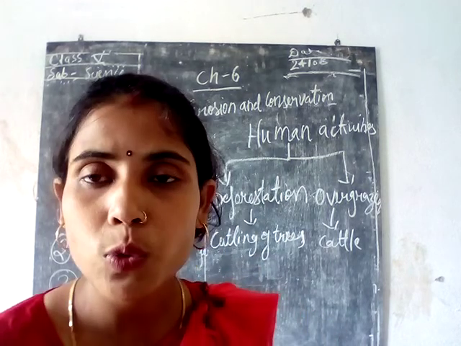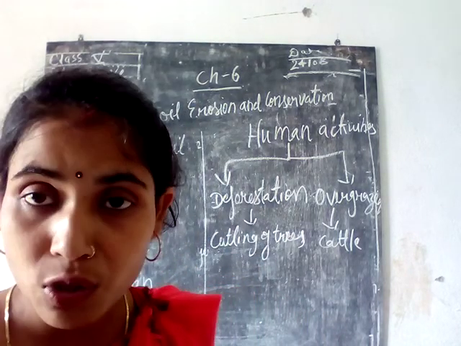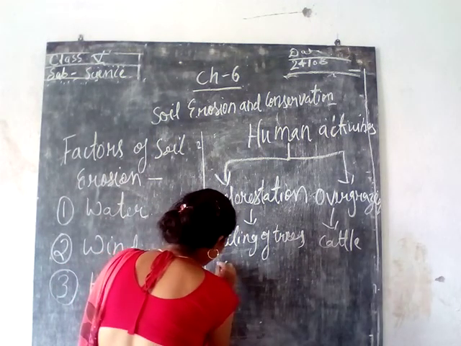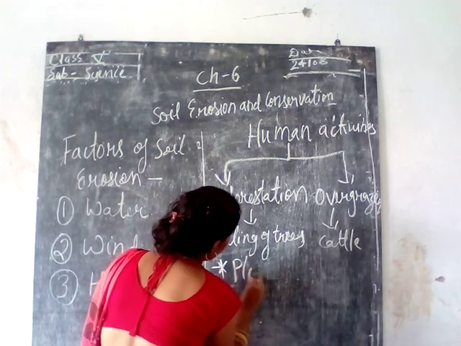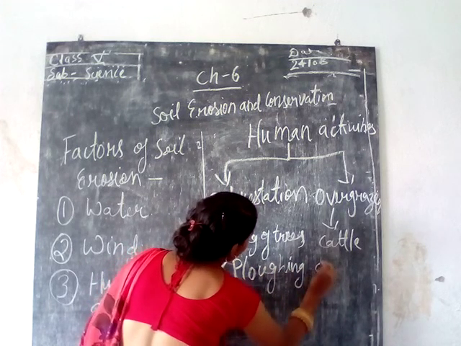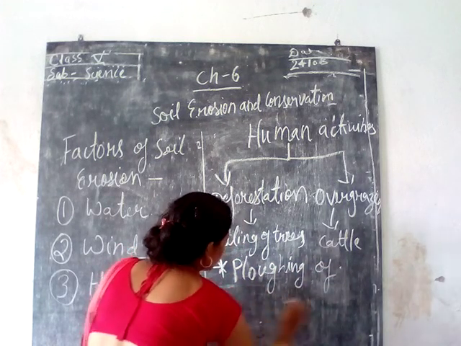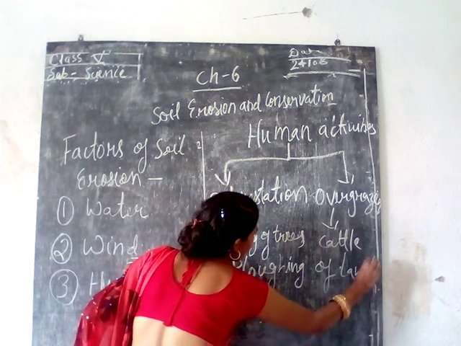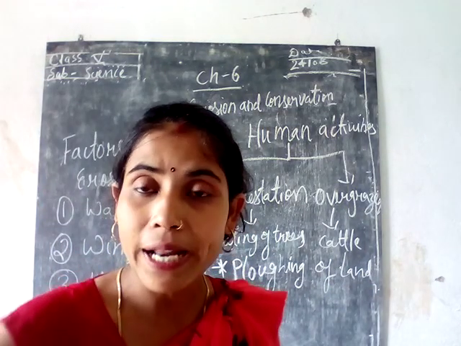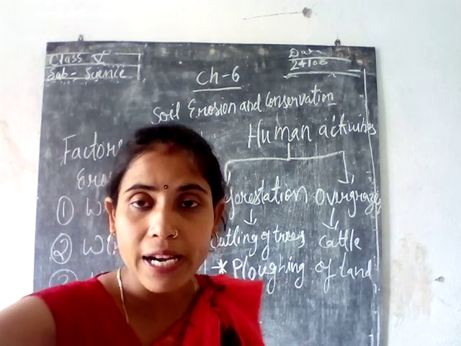And the third factor under human activities, the most common factor, is plowing of land.